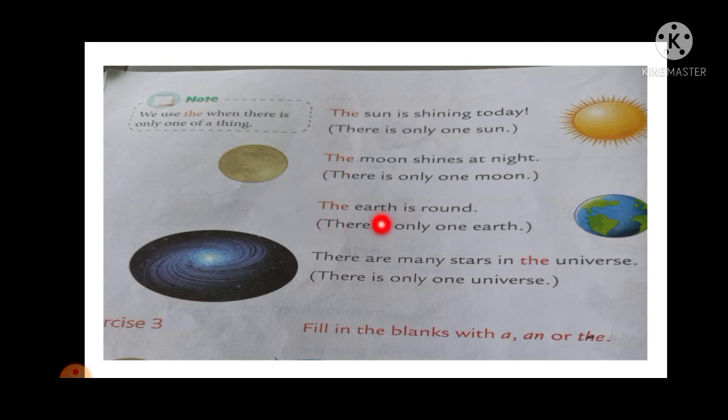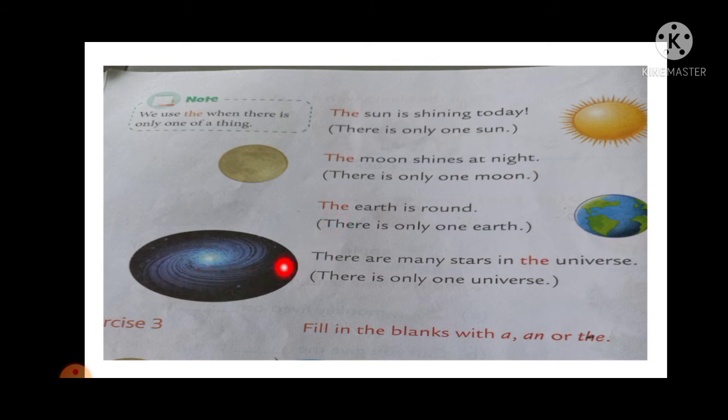The third one, earth. Picture of earth is given. So the earth is round. How is the earth? It's round. There is only one earth. So there is only one earth. That's why we have used the article.